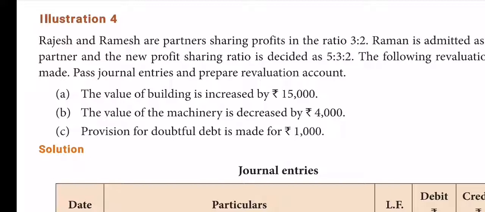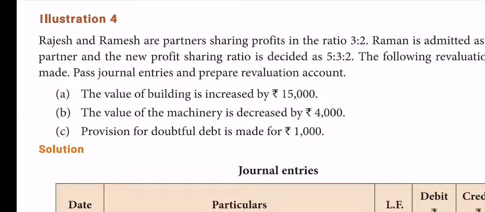Okay, so see here, the value of building is increased. Once you read the transactions given, we can identify which are profit items and which are loss items. As I taught just now, increased value of asset, new asset brought into the account, and decreased value of liability are the three profit items. Therefore, the value of building is increased by 15,000, so automatically it is a profit item.